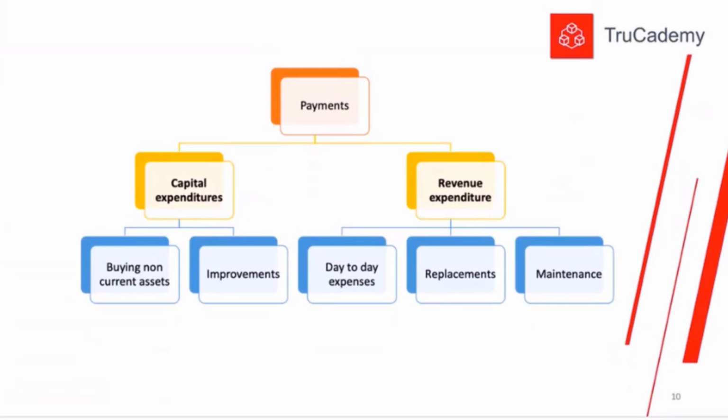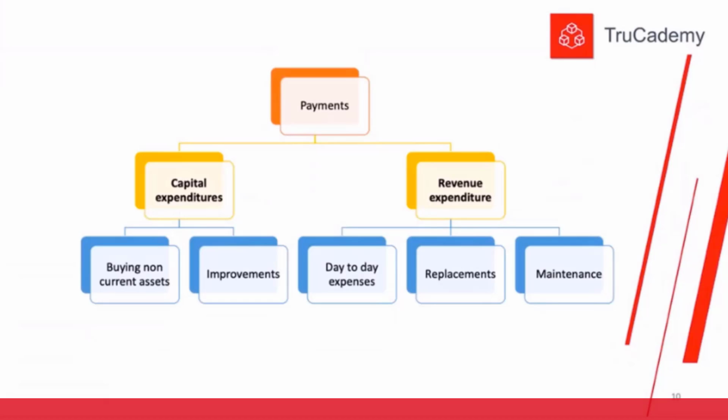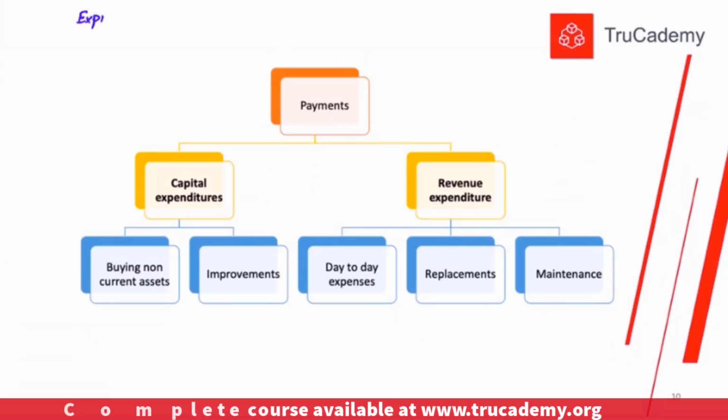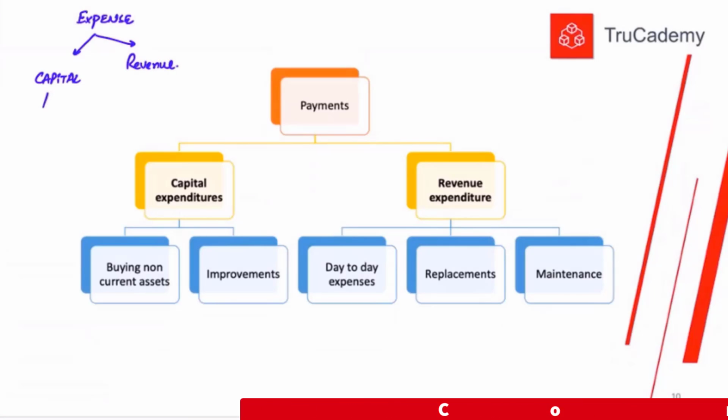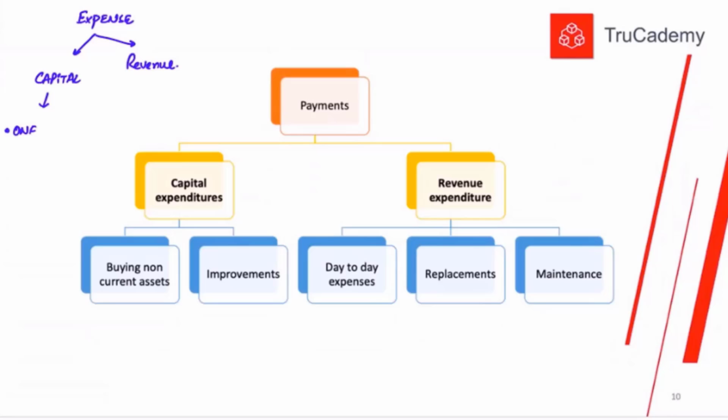Okay, one more topic here is about capital expenditures and revenue expenditure. What does it mean basically? Whenever we make any expense or expenditure, there are two types of expenses: capital expenses and revenue expenses. Capital expenses are those which are usually one-off expenses, like for example, you are making some improvements for your non-current asset, or you are buying some non-current asset.